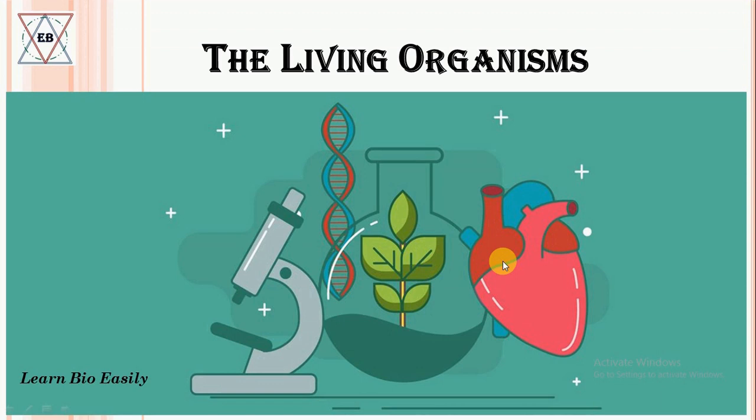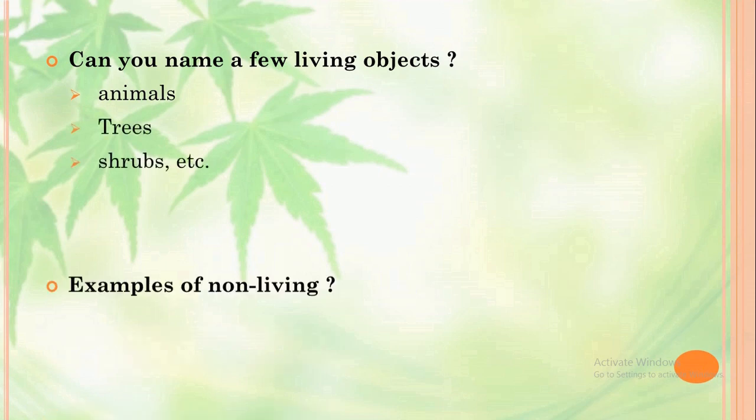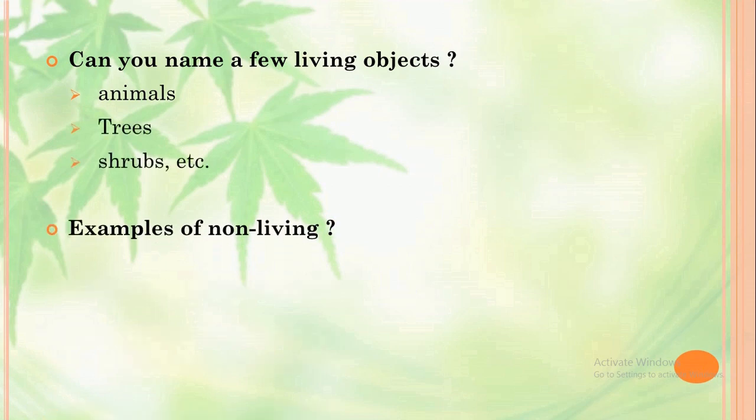Today we will start with the living organisms. If we are asked to name a few living objects, then the obvious examples are some animals, some trees, some shrubs, etc. And if we are asked to name a few non-living objects, then the obvious examples are rocks, bricks, a table, a chair, or some other household material.